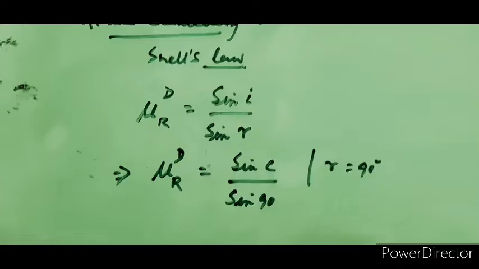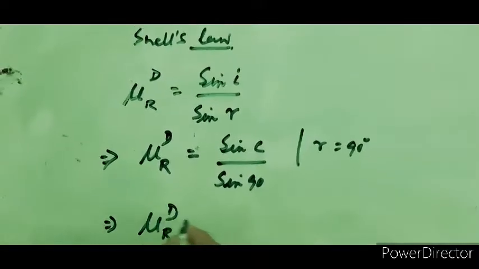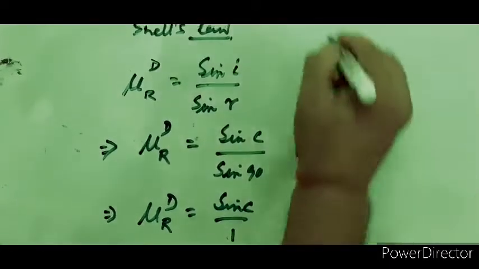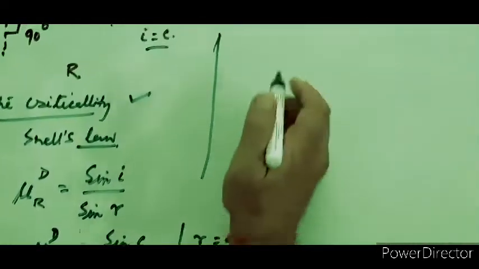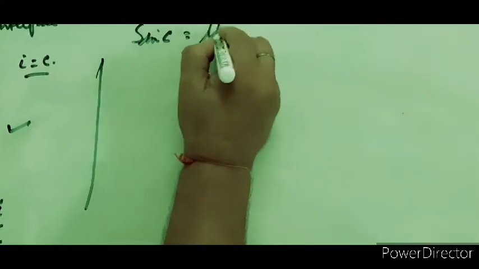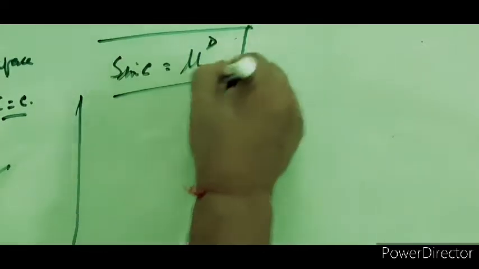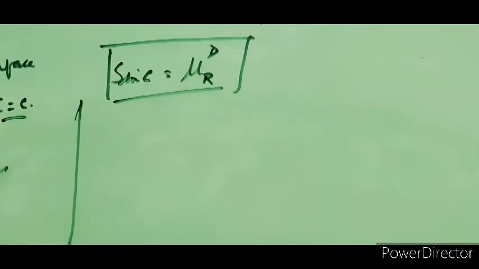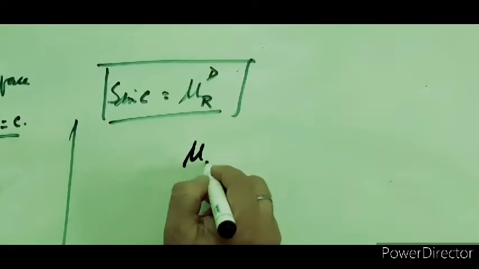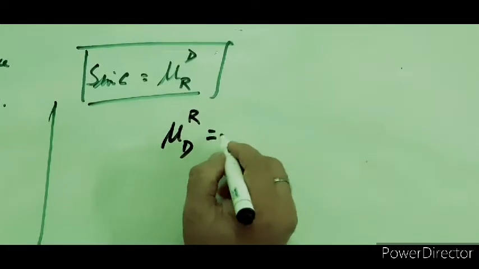So ultimately it will be equal to mu r with respect to d equals sine C by 1, right? Now this relation comes out to be sine C is equal to mu of r with respect to d. This is one relation, right? Now if I'm going to find the refractive index of the denser medium with respect to the rarer medium, one principle of reversibility is there.